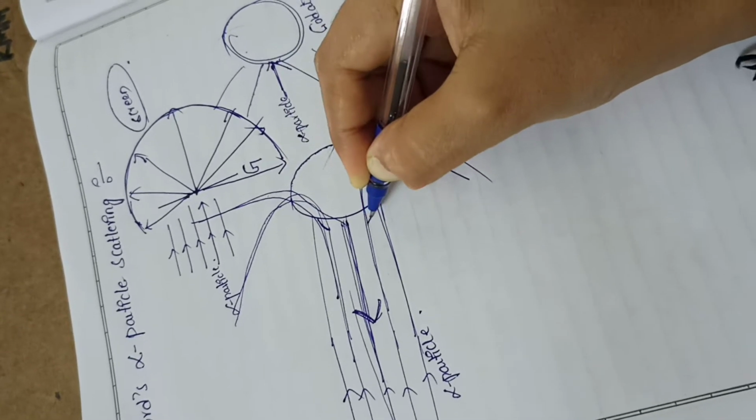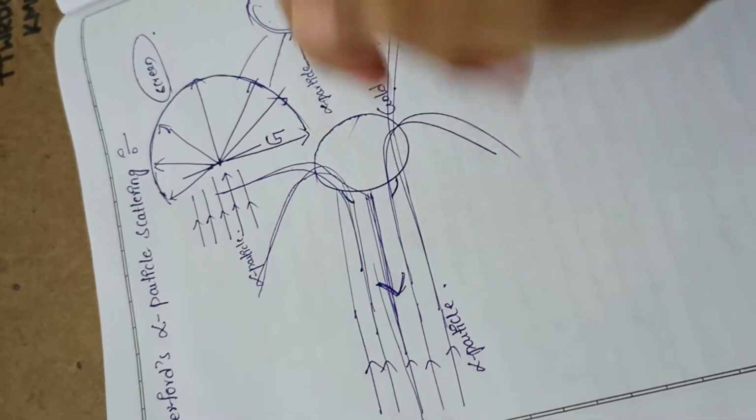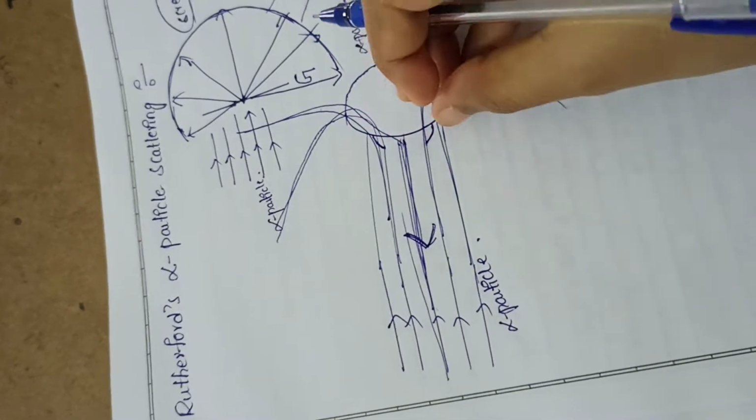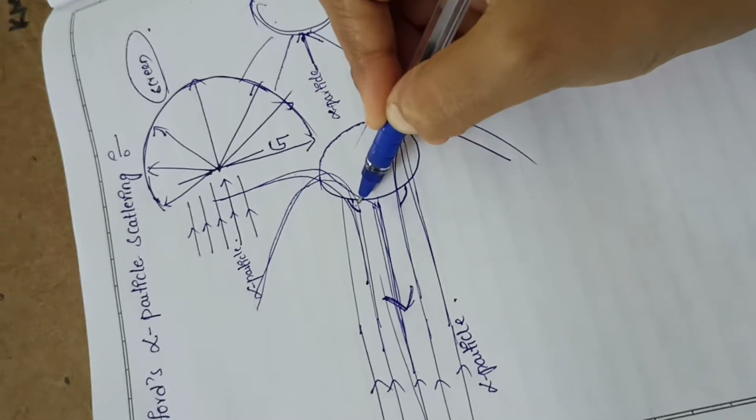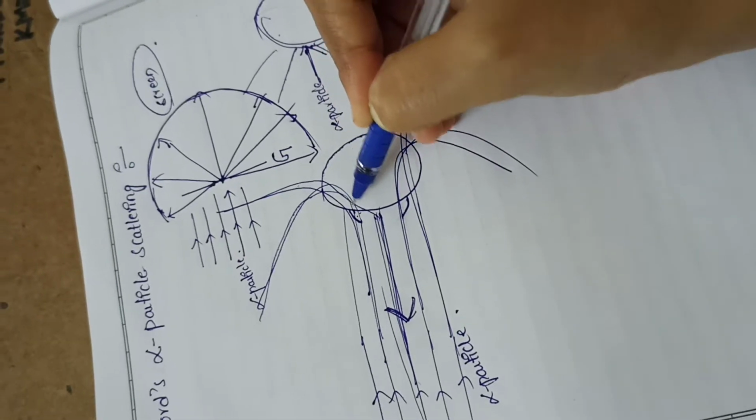Few of the alpha particles are deflected at very large angles, and some of them simply turn back towards the source.